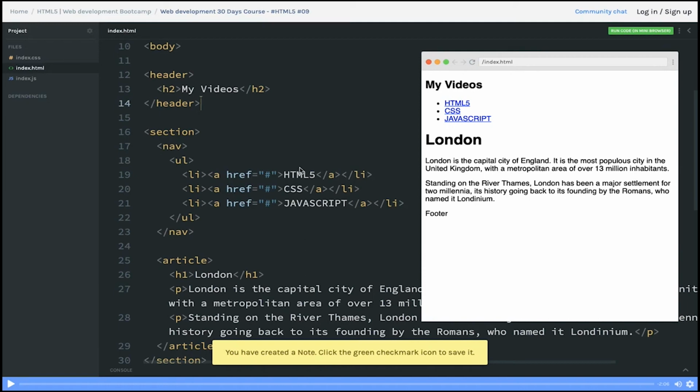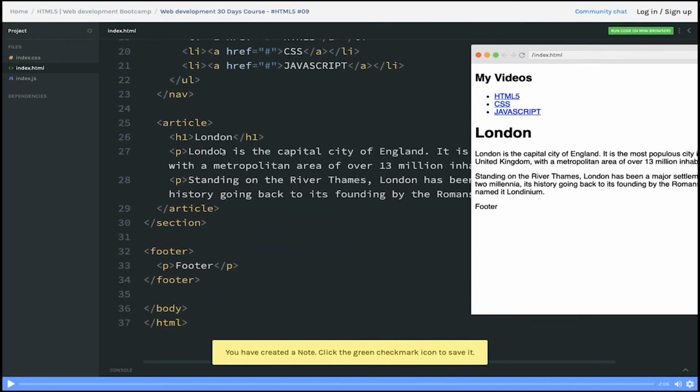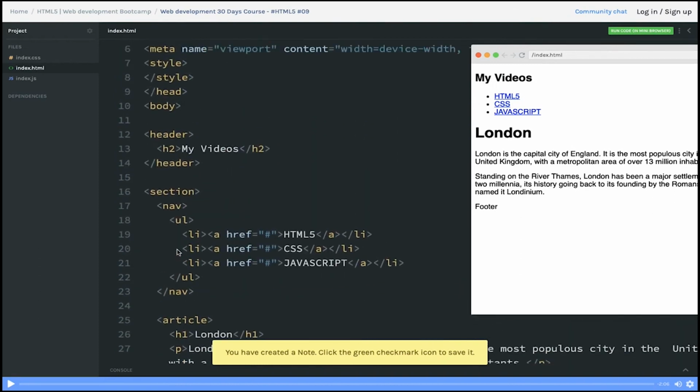So in this video we are going to use HTML5 layout. Okay, here if you see we are using the section, nav, article, footer, header. All these are native HTML5 tags. So we are going to use them and we are going to add styles.